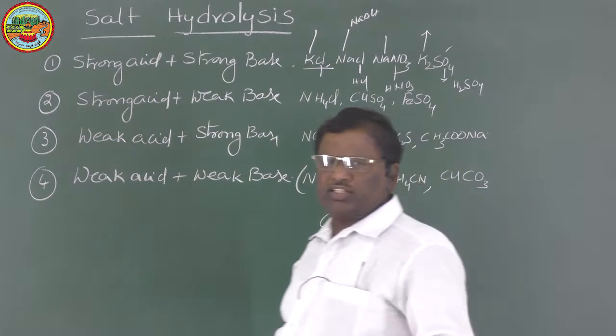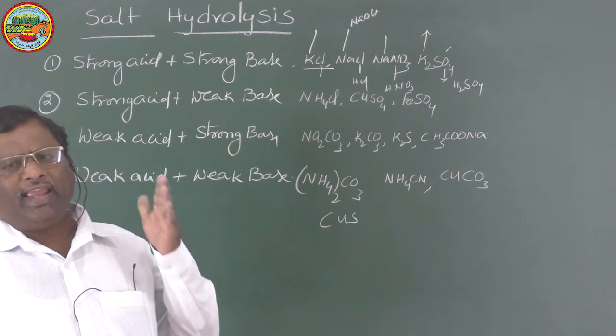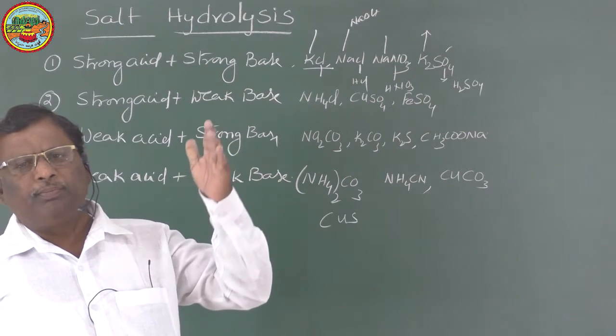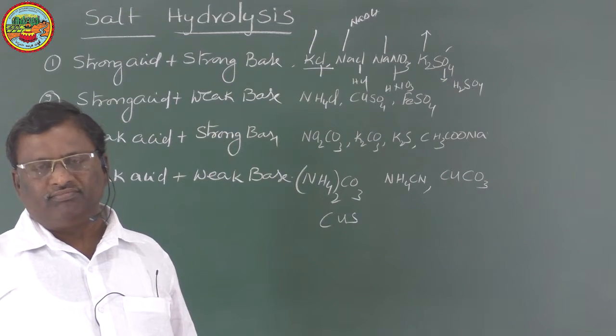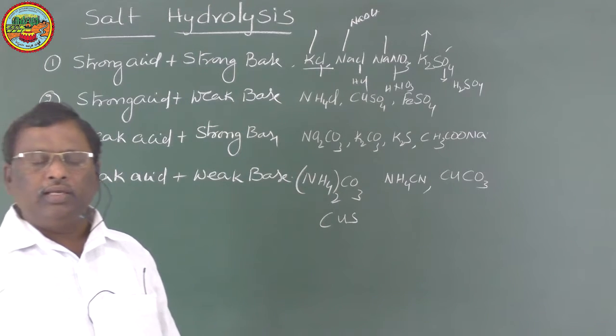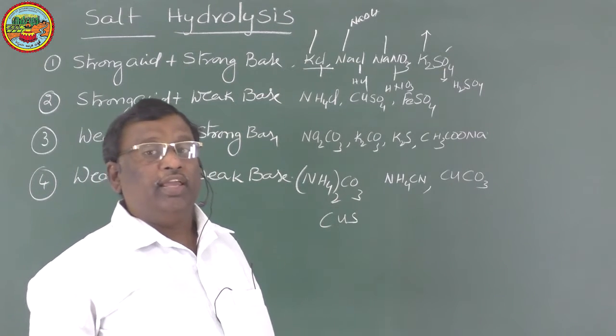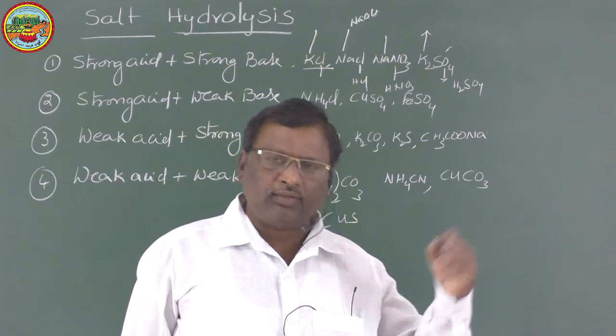So for any salt, whatever type it may be, in all 4 types of salts, the cation comes from the base and the anion comes from the acid. If the acid is strong, the anion is weak.